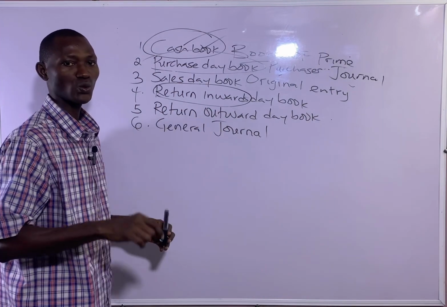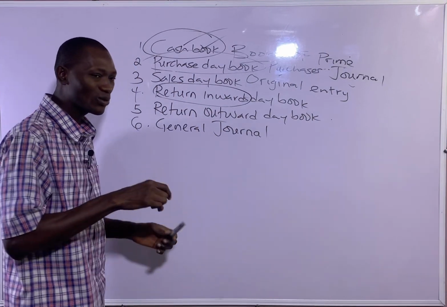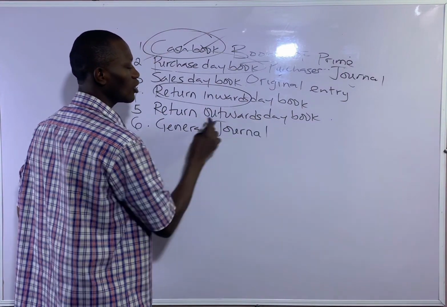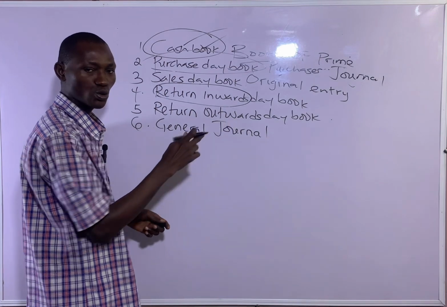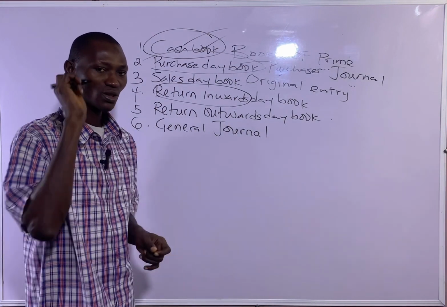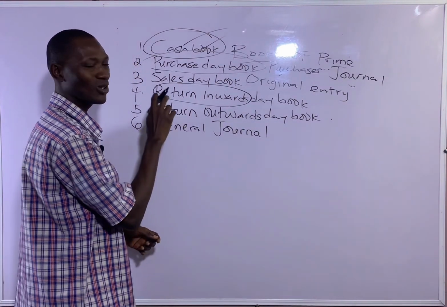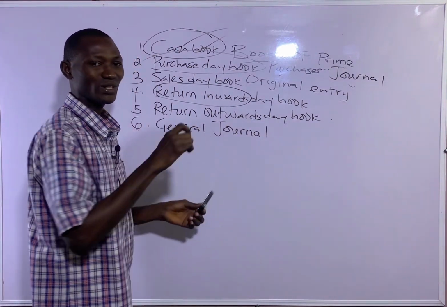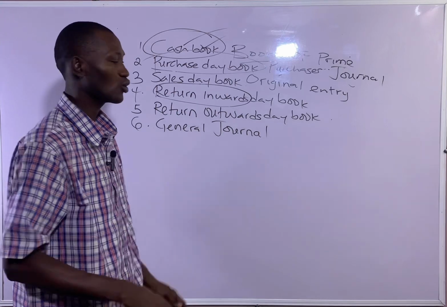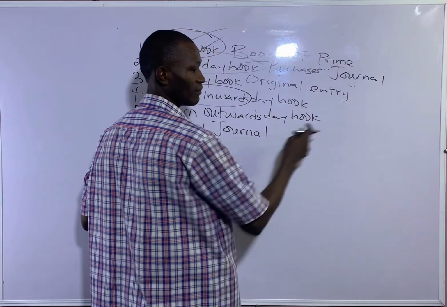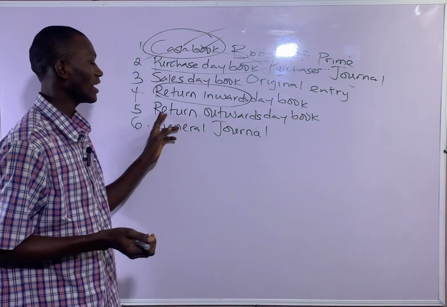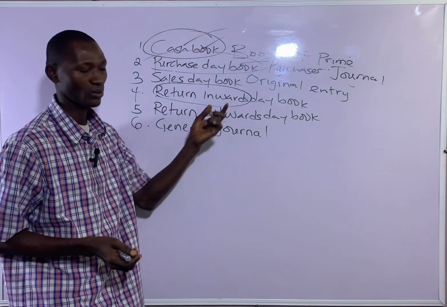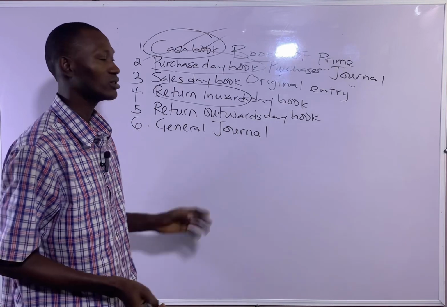Return outward day book. Those goods that you return to the supplier are called return outwards. So goods that are not in good condition that are returned to the supplier are called return outwards, and return outwards are recorded in the return outward day book or return outward journal. That's another word you can call return outward day book. And this one, return inward day book, you can call it return inward journal.